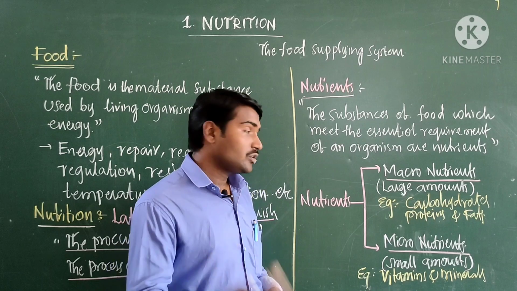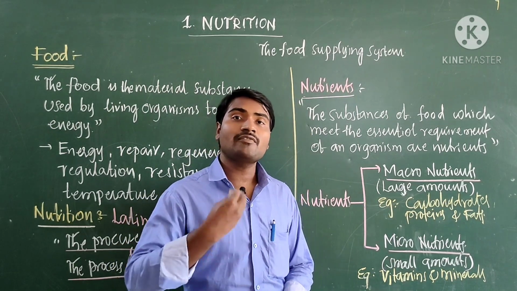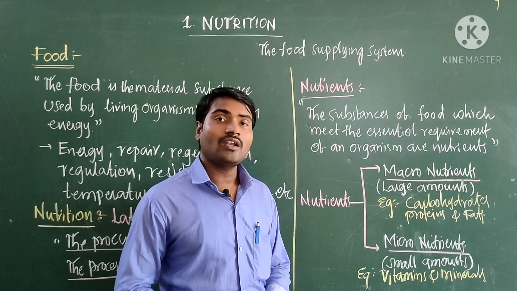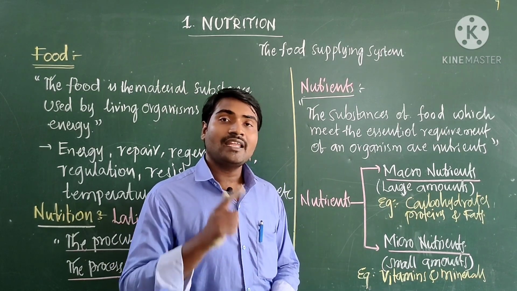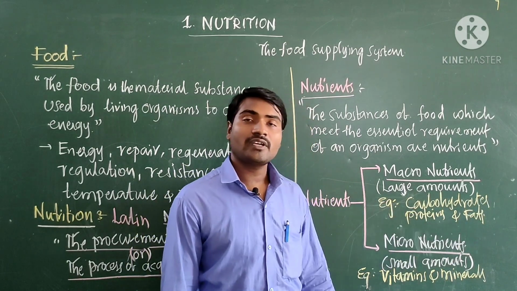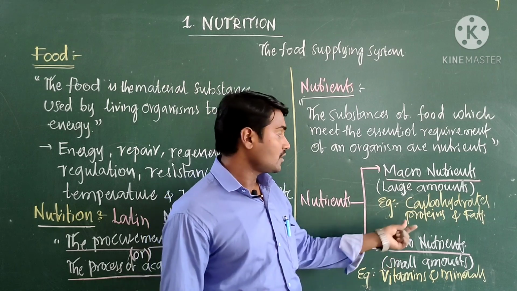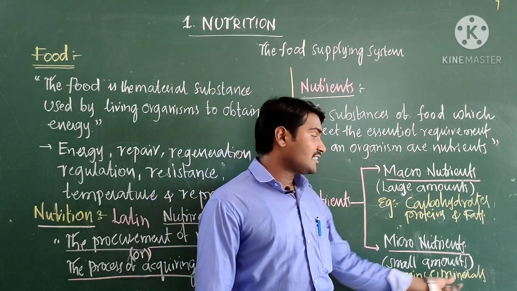We can also classify nutrients into three categories based on their functions, as we learned in previous classes: energy giving foods are carbohydrates and fats, body building foods are proteins, and protective foods are vitamins and minerals.